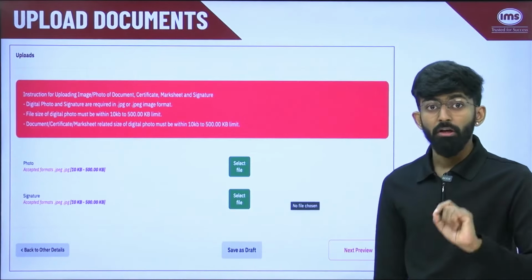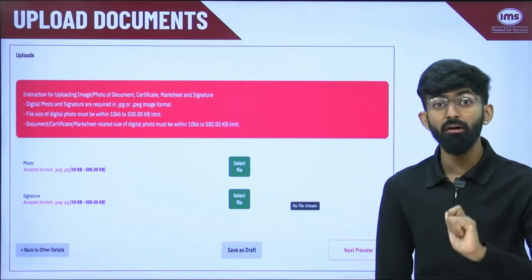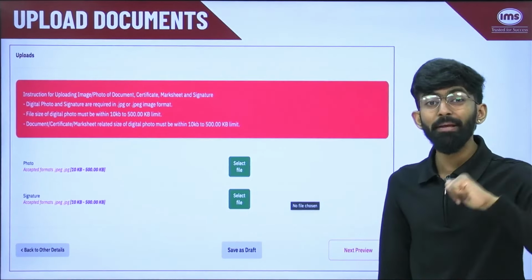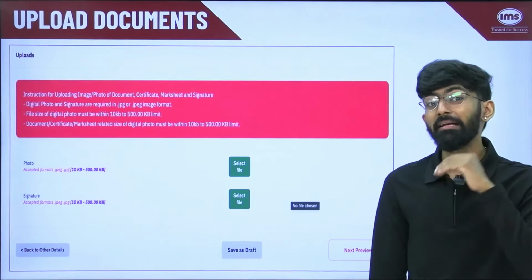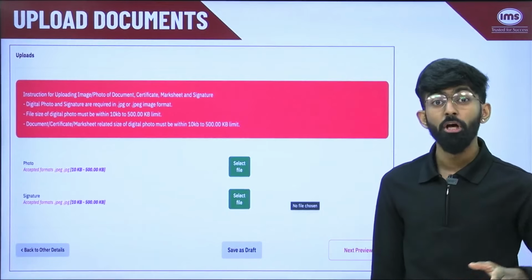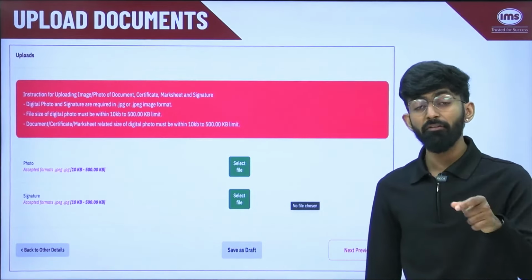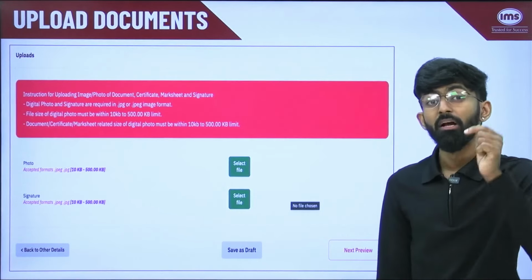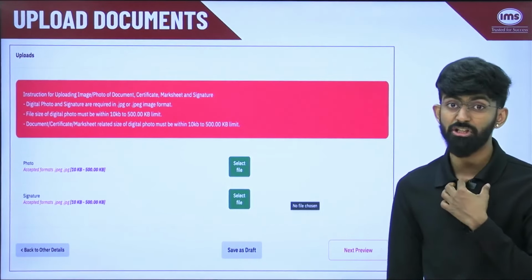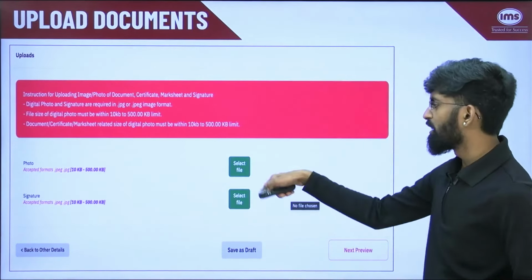Very important, your scanned photograph and signature can only be uploaded here once, and you will not be allowed to change it later at any step. The same photograph and signature will be used for every single program which you will be applying, and even those photographs will be visible when you are downloading that application forms. So you need to add your photo and signature here, select the file.